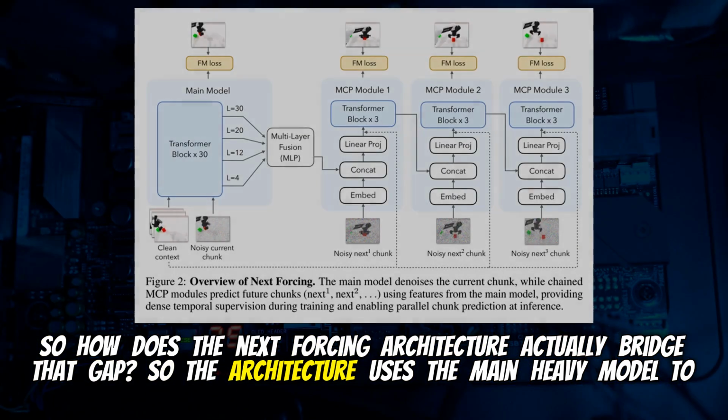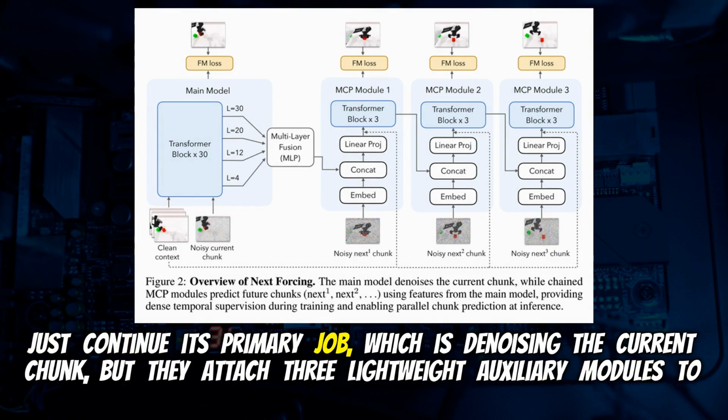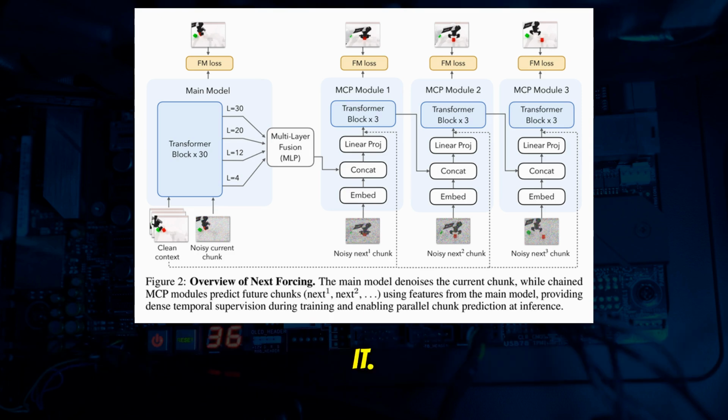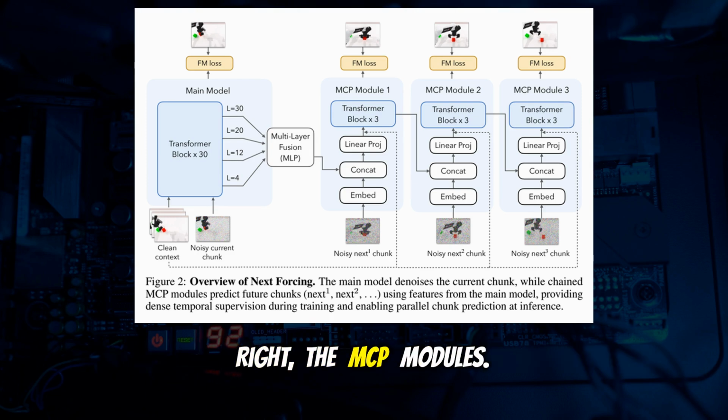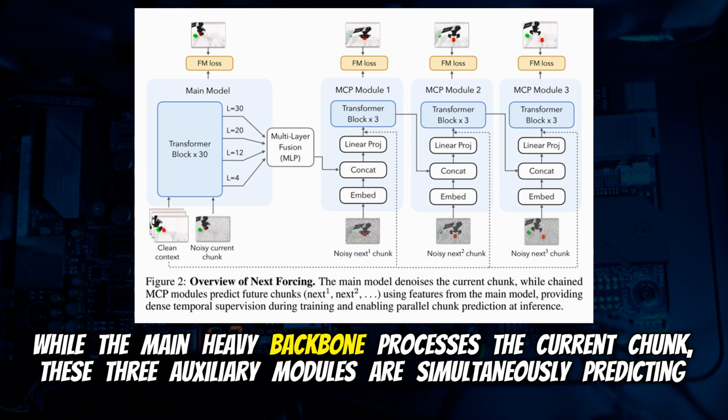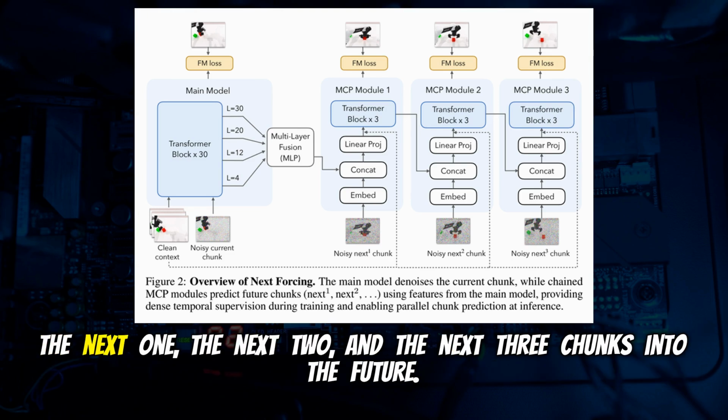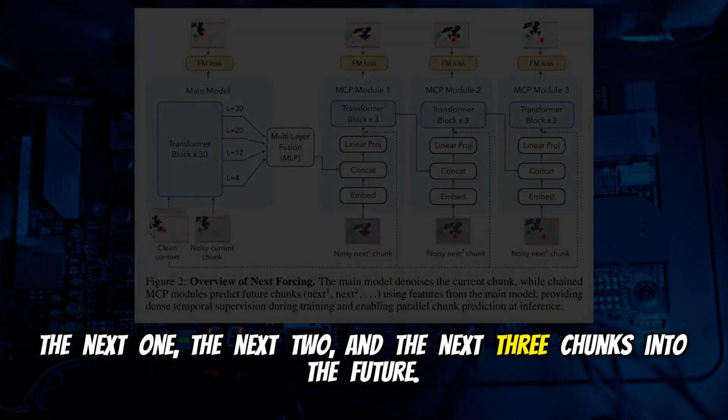So the architecture uses the main heavy model to just continue its primary job, which is denoising the current chunk. But they attach 3 lightweight auxiliary modules to it. These are the multi-chunk prediction, or MCP, modules. Right, the MCP modules. While the main heavy backbone processes the current chunk, these 3 auxiliary modules are simultaneously predicting the next one, the next 2, and the next 3 chunks into the future.